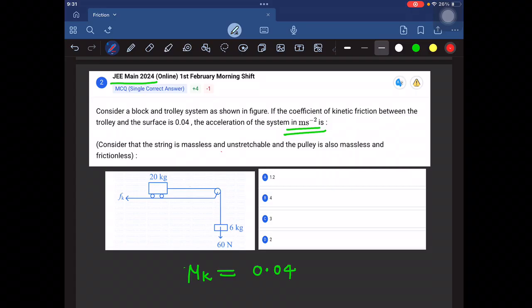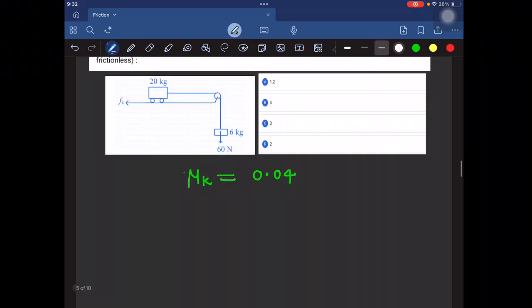So F net is equal to 60 minus friction, and we know that kinetic friction is equal to mu k into N, where mu is equal to 0.04. So what is N here? Look, the mass is equal to 20 kilogram, the downward force is mg, and the upward normal force balances it. So the normal force is equal to mg. N is equal to m into g, where m is 20 kg and g is 10 meter per second square. So the normal force is equal to 200.